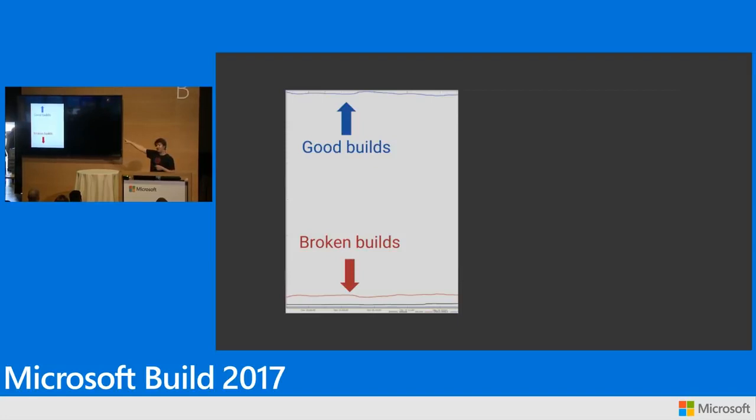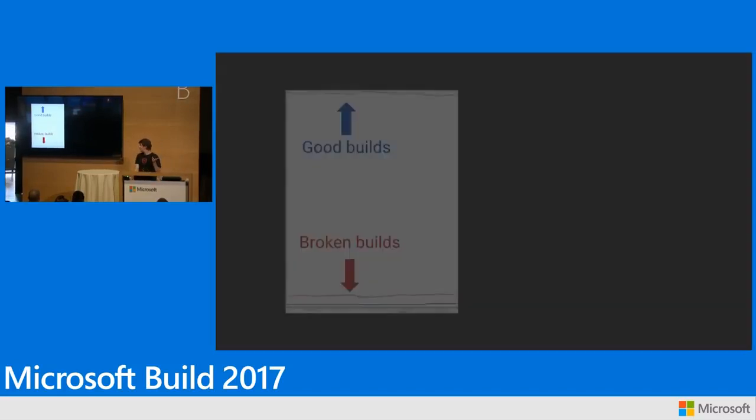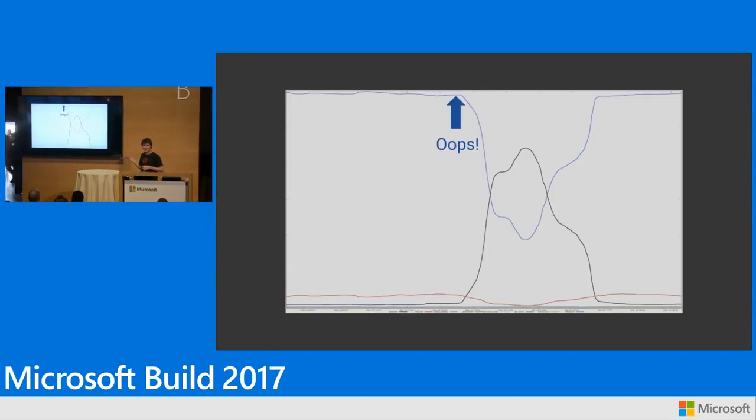So what you're looking at here on the left is a normal day, right? This is your average build graph at Google. Most things are working. Most things aren't failing on the bottom. About a year and a half ago now, we screwed up, and that happens occasionally. So keep in mind, this is the entirety of Google. This is Gmail. This is Docs. This is all of the things that you know that Google does. We screwed up, and look what happens, right?